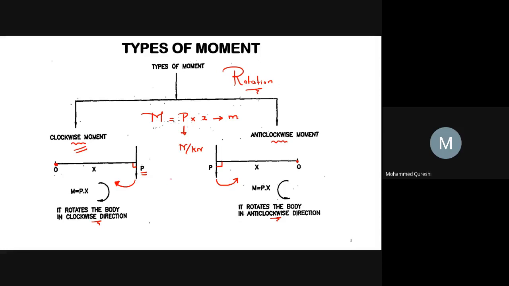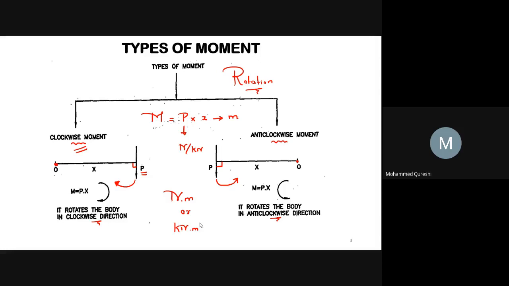Hence, we may say that the unit of moment is nothing but Newton meter or kilonewton meter. So, let us take examples of moment. First example is to tighten a nut by spanner, and second example is to open or close a door. These both examples are of moment.